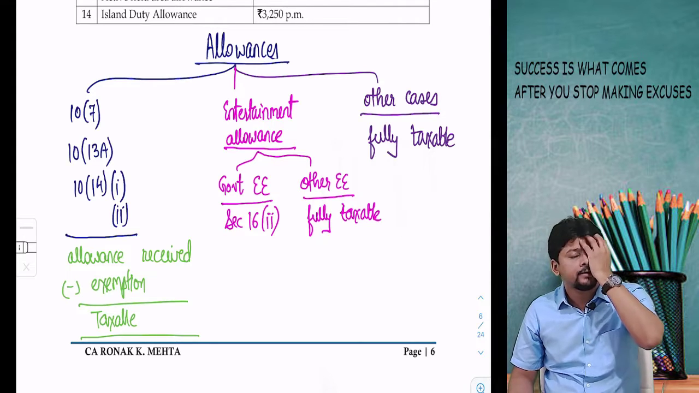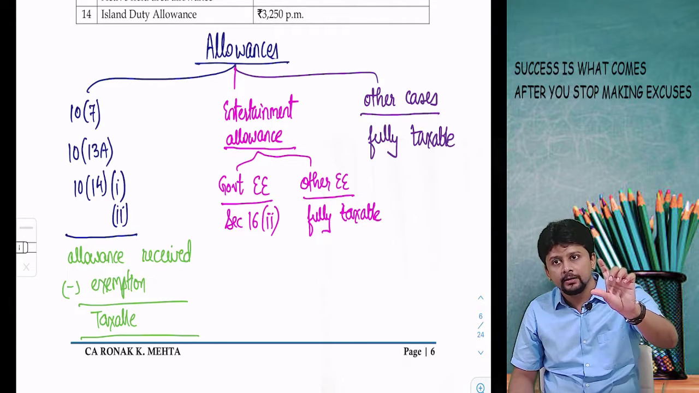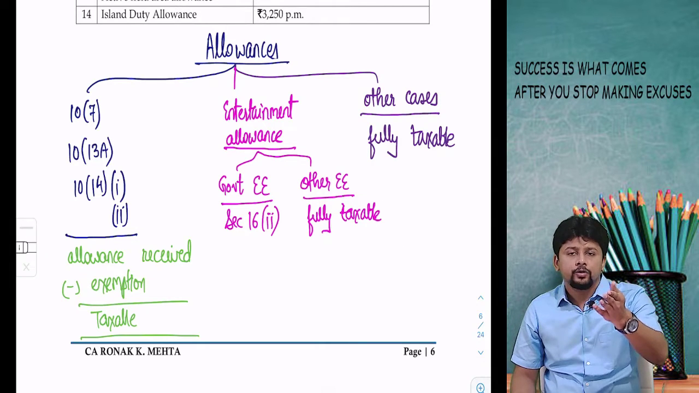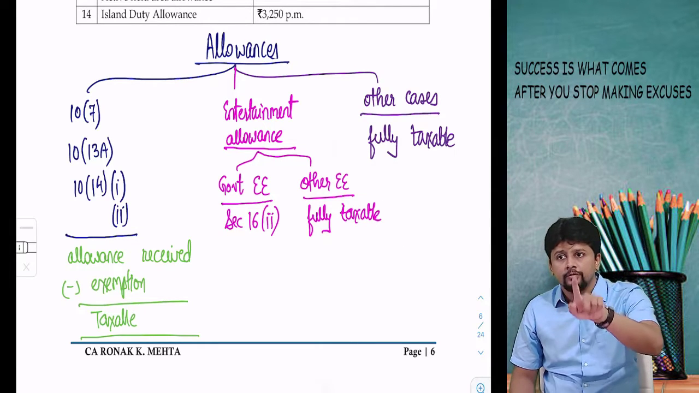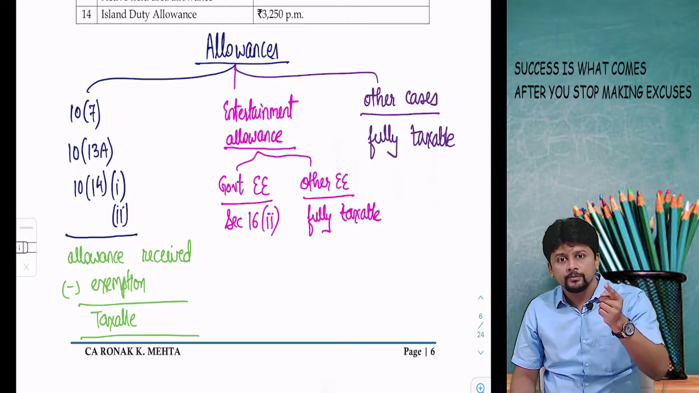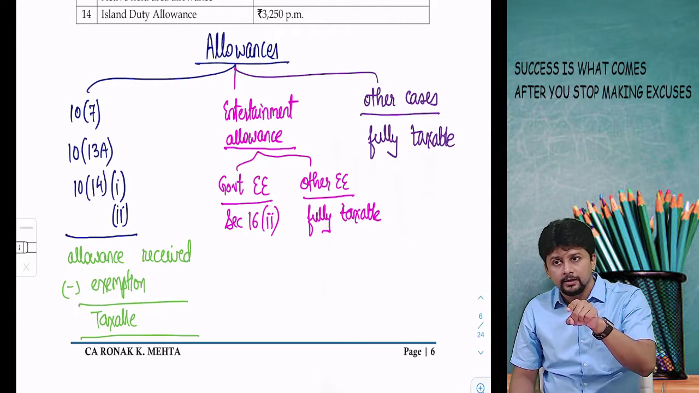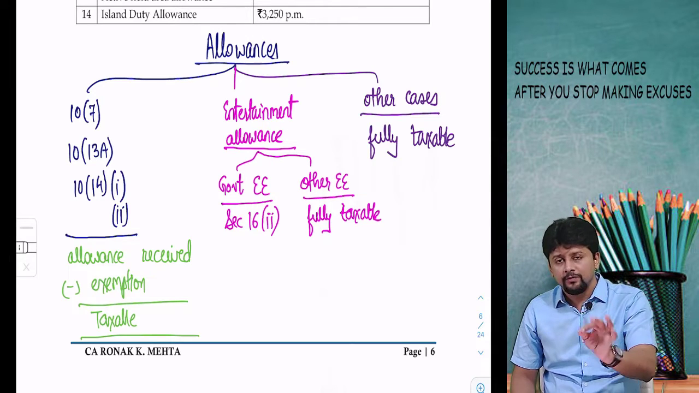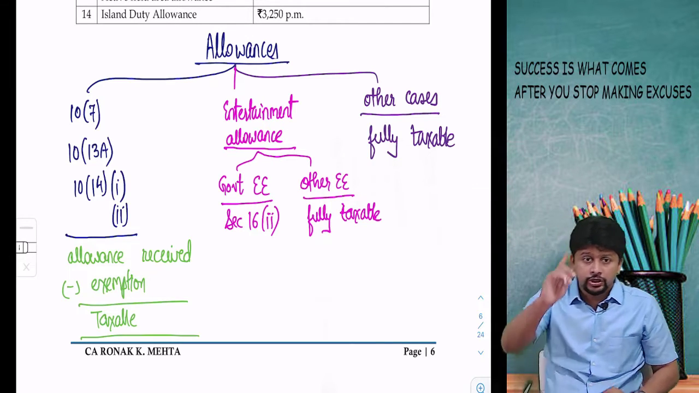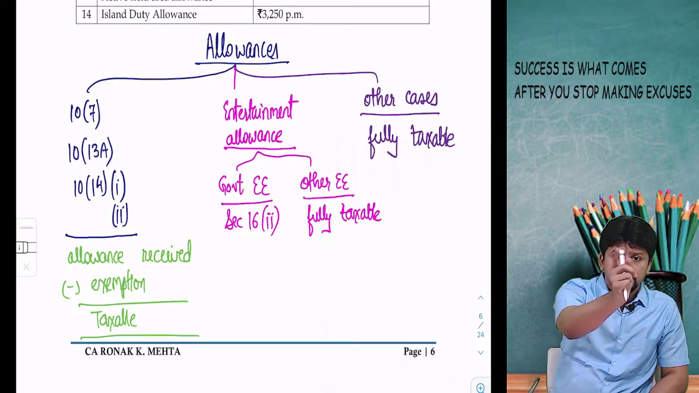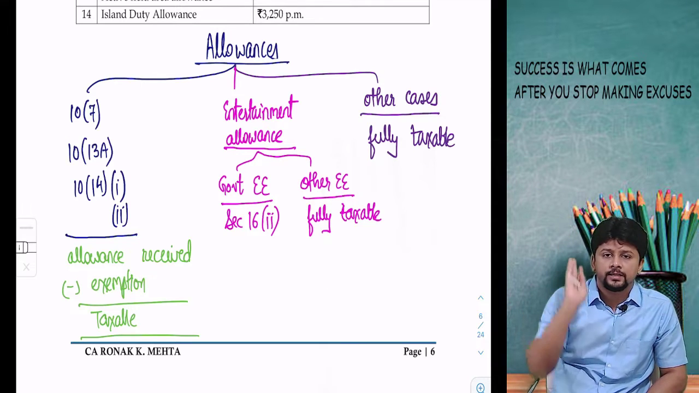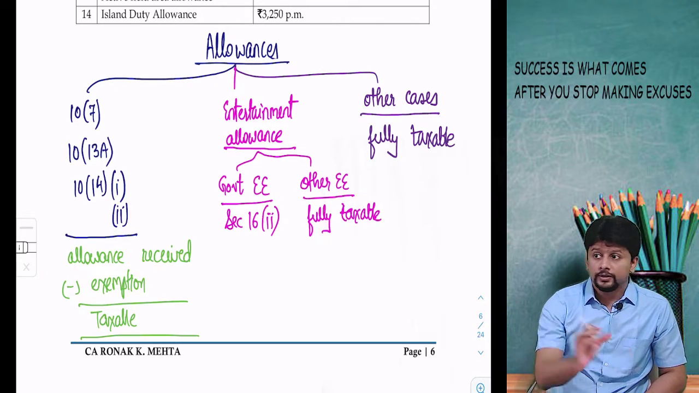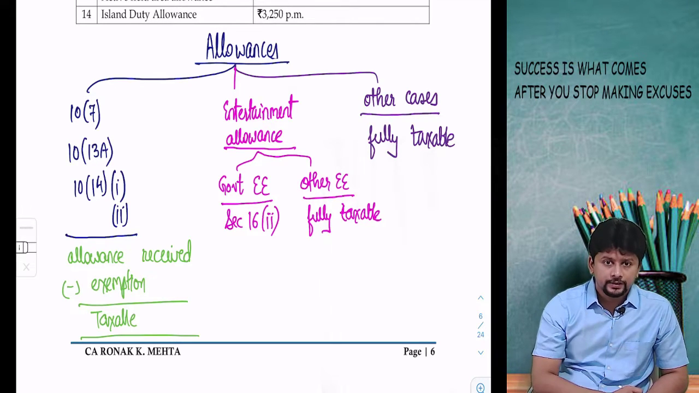10(13)(a) house rent allowance, yes, there is a formula in that. A formula based question can come up. Remember the formula. 10(14) subclause number 1 official allowances, remember the names. Subclause number 2 personal allowances, remember the name and the amount. In the question, if you get any allowance which does not fall in 10(7), 10(13)(a), 10(14), then it is becoming fully taxable. This is your first part of the chapter, allowances.